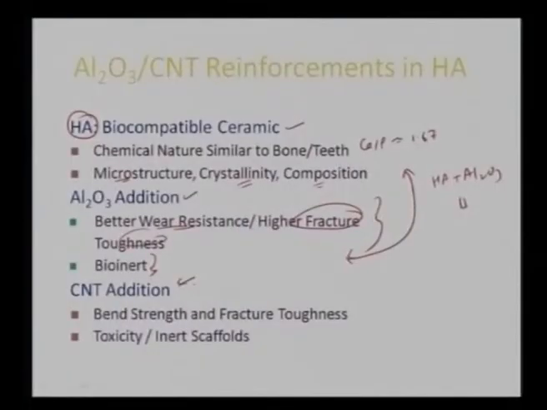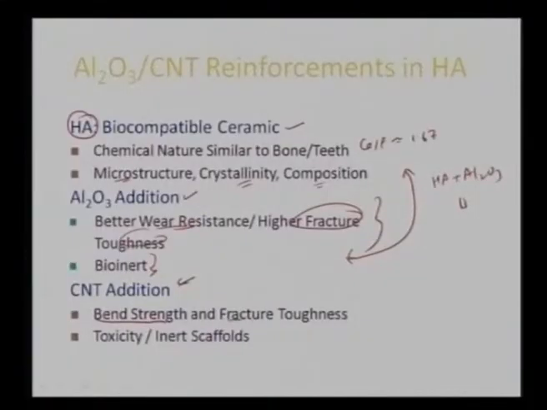Further, there have been some studies which have also added carbon nanotube reinforcement to improve its fracture toughness, and it has also been proved that carbon nanotube assists apatite precipitation on its surface. At the same time, it is improving its bend strength and fracture toughness, but toxicity is always a concern because carbon nanotubes have a diameter of the order of 40 to 70 nanometers, less than 100 nanometers. So it can always induce some toxicity. It can even cause inflammation. They can get accumulated at certain locations.